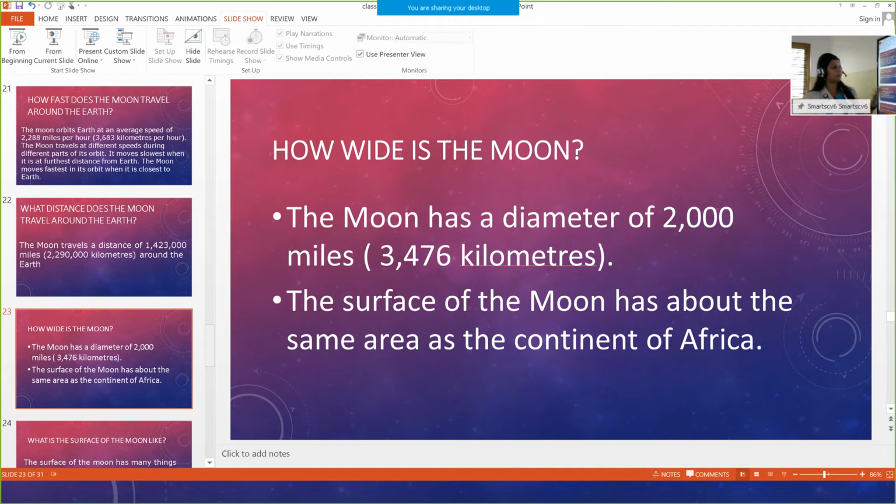The moon has a diameter of 2,000 miles, which in kilometers is 3,476 kilometers. Then the surface of the moon has about the same area as the continent of Africa. Can we check the next slide?